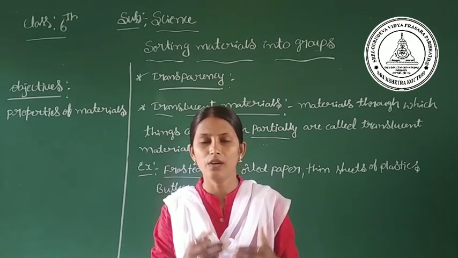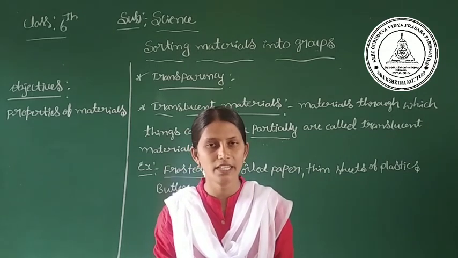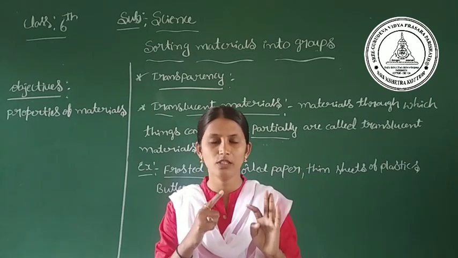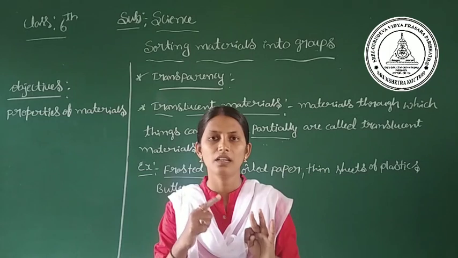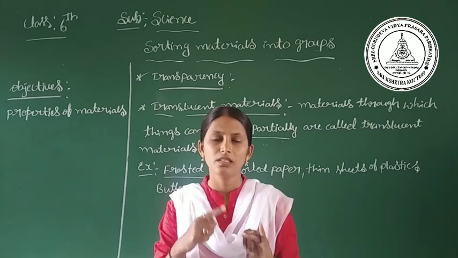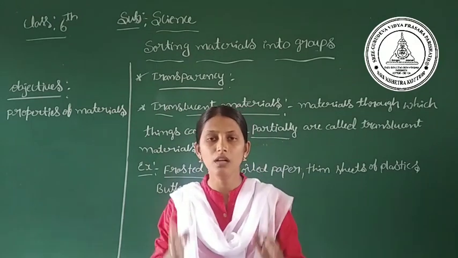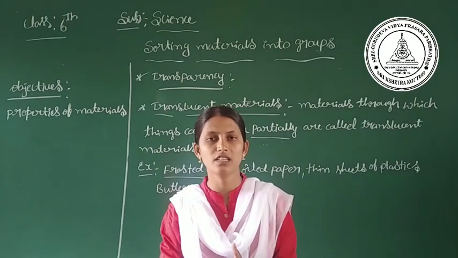Up to here we have separated the objects according to their appearance, hardness, soluble and insoluble, sink and float, and depending upon transparency also we have grouped the objects.